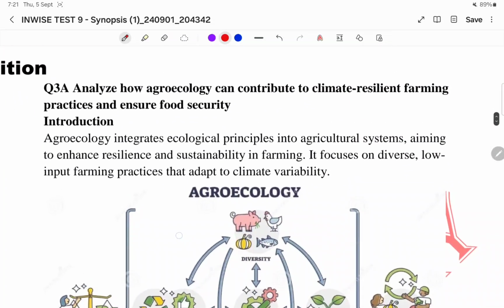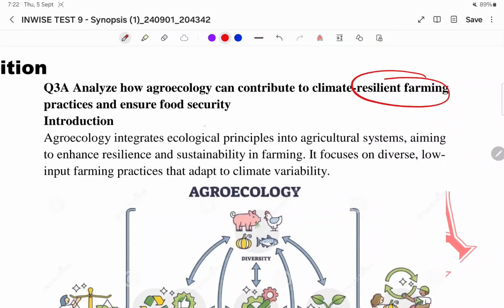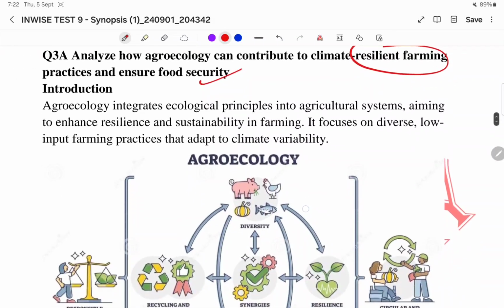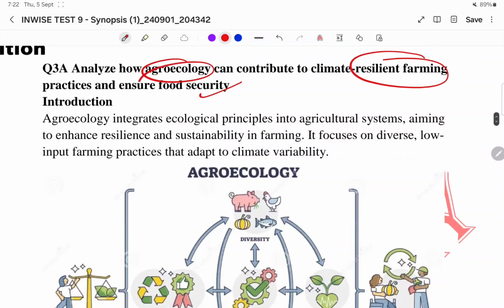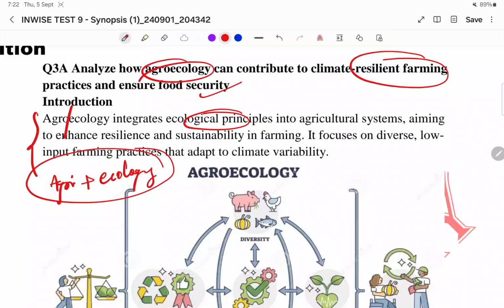Come to the third question. Analyze how agroecology can contribute to climate resilient farming practices and ensure food security. So they're asking with respect to agroecology, right? First one. Agroecology, it integrates the ecological principles. Name itself says agriculture plus ecology, right? Agriculture plus ecology.